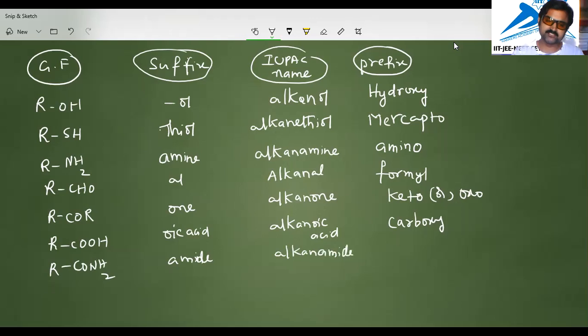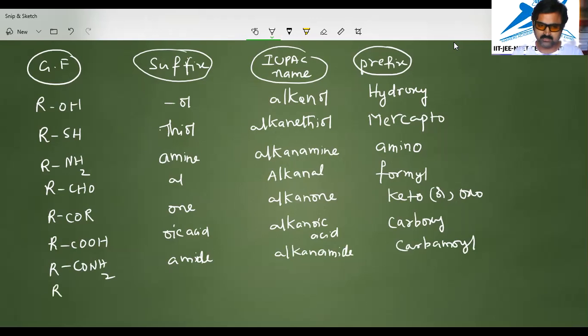Carbamyl is the prefix name. That means it will come at the beginning, if it is of least priority compared to other functional groups in the carbon chain.